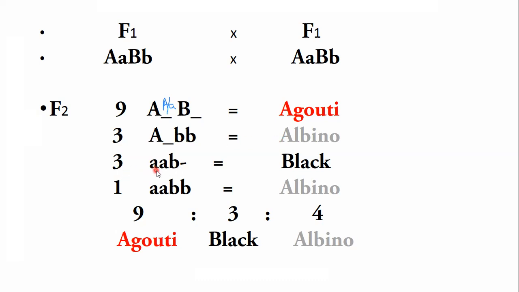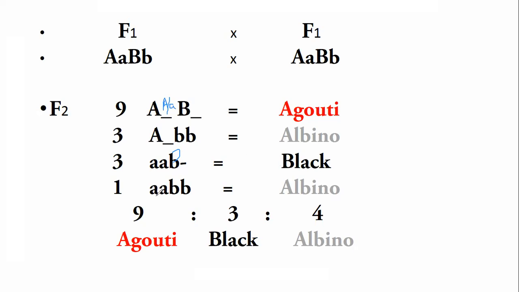The other 3 cases are with small a and capital B dash. So as small a is present along with the capital B, the dominant B allele allows the pigmentation, and the small a allele is responsible for black color. So the phenotype should be black.